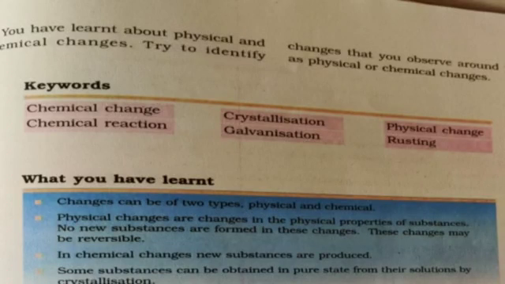Properties of shape, size, color and state are called physical properties, and physical changes are changes in the physical properties of a substance. In physical change, no new substance is formed, and these changes may be reversible. Now chemical change: in chemical changes, new substances are produced, and chemical changes are irreversible.